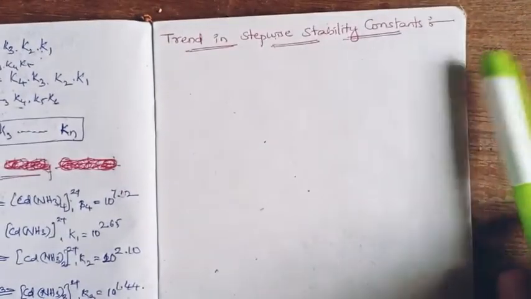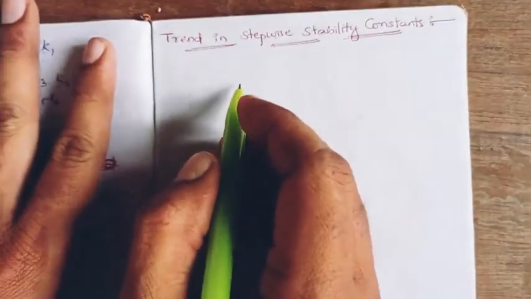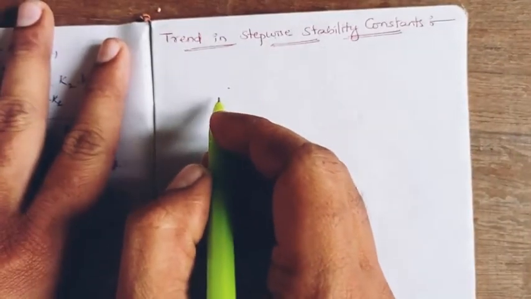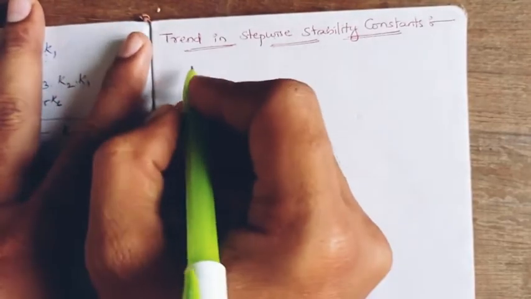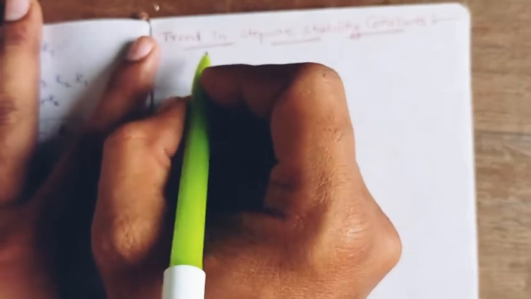Previously also I gave the example, the formation of tetraamine cadmium 2 complex.